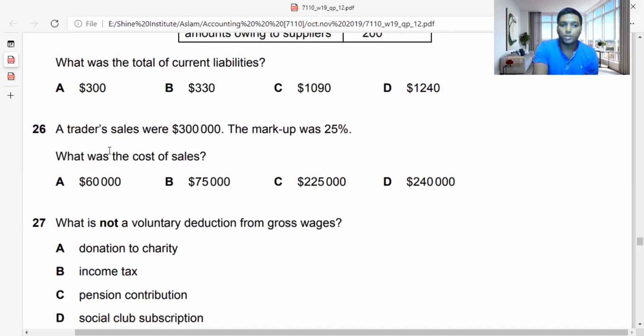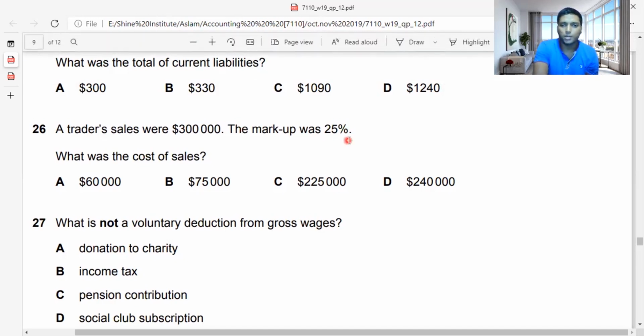So let's move on to the point. A trader's sales were 300,000. The markup was 25%. What was the cost of sales? So you have 60,000, 35,000, 225,000, 240,000. How do you find the markup? Very easy, guys. Now you need to find the cost of sales.